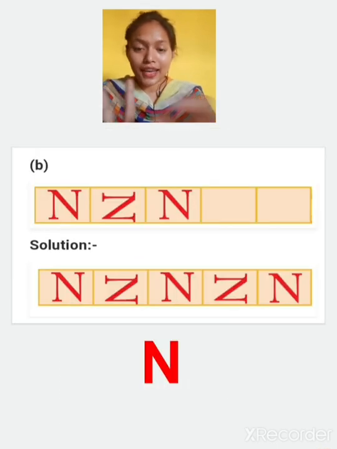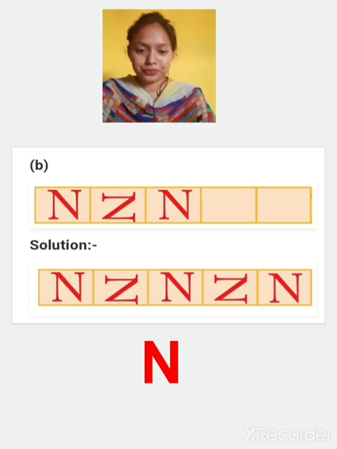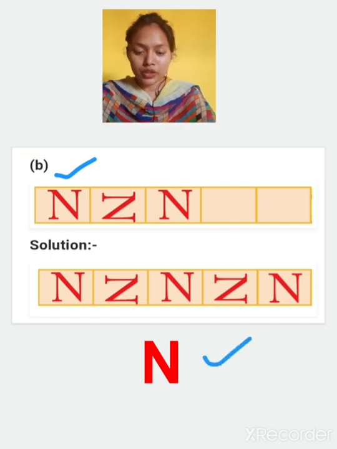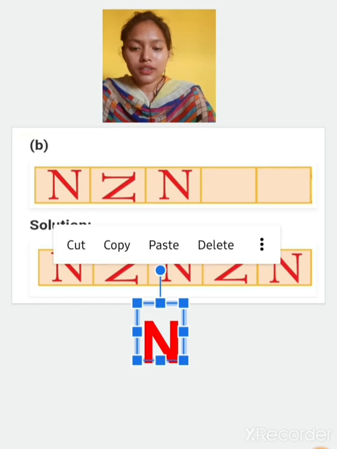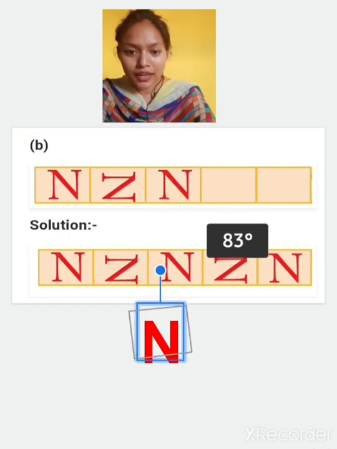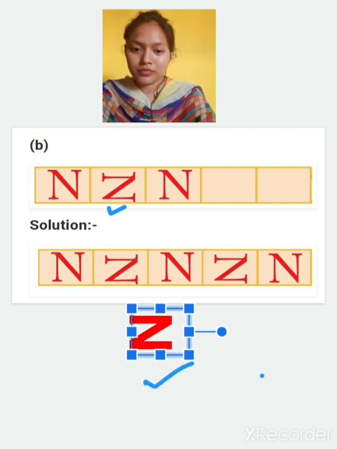It is N. N you have to rotate. Now first of all, see the first N. Can you see the first N? It is like this only. So we will rotate this and we will find which pattern is followed here. Now this N is like this, and when we rotated this N by an angle of 90-degree, we will get a similar figure like this one. Yes or no? These are same? These are same or not?